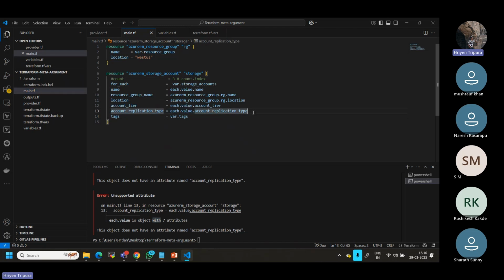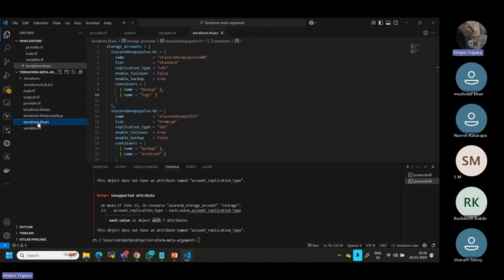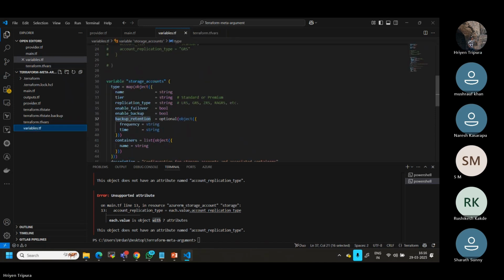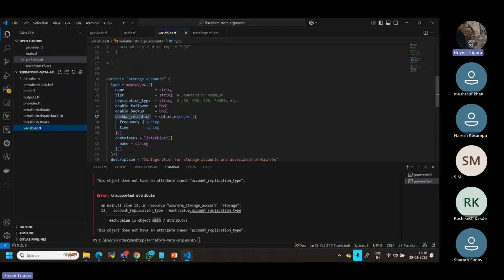Now replication type, we need to go back here and see the replication type in the tfvars file. One is LRS, one is LRS. Can you see the replication type here? It is a string, right?